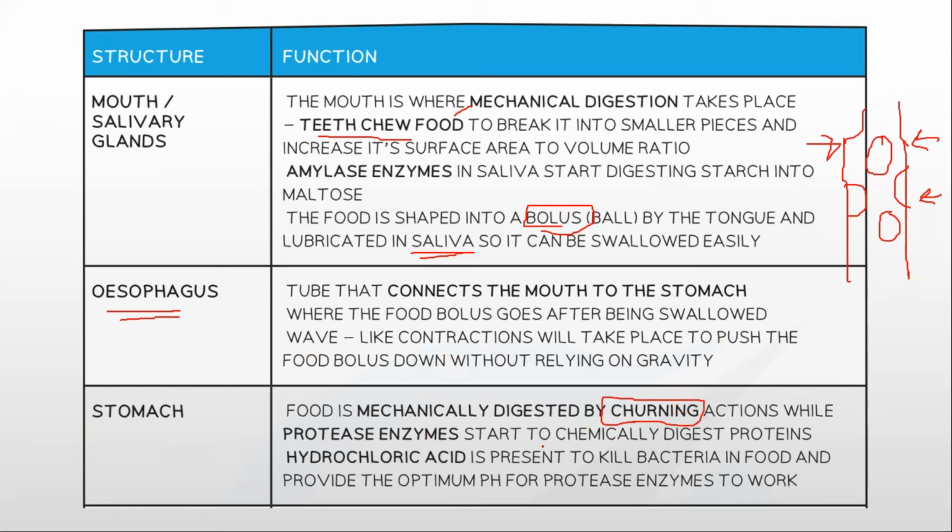While protease enzymes start to chemically digest proteins. Then we have HCl. HCl is present to kill bacteria in food and provide the optimum pH for protease enzymes to work. Now in stomach we have protease enzymes. Now by the name protease we discussed in enzymes chapter, they break down proteins. Then what's happening in stomach? We have HCl.